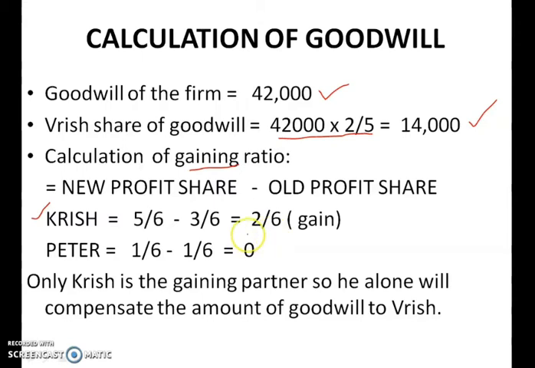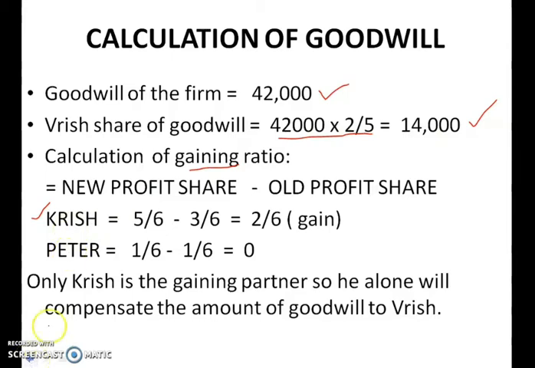As I mentioned in the earlier class, in retirement, if your answer is positive, it is a gain. For Peter, 1/6 minus 1/6, that is no gain, no sacrifice. So only Krish is the gaining partner, and he alone will compensate the amount of goodwill to Vrish. The amount of 14,000 will be given by Krish alone.